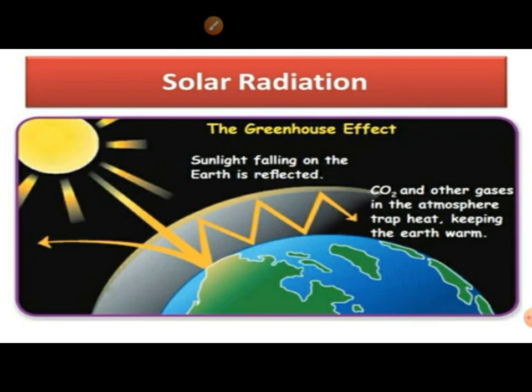Greenhouse effect. Some sunlight that hits the earth is reflected back. CO2, that is carbon dioxide, and other gases present in the atmosphere trap heat and keep the earth warm. This is called the greenhouse effect. World Environment Day is observed on every June 5th.